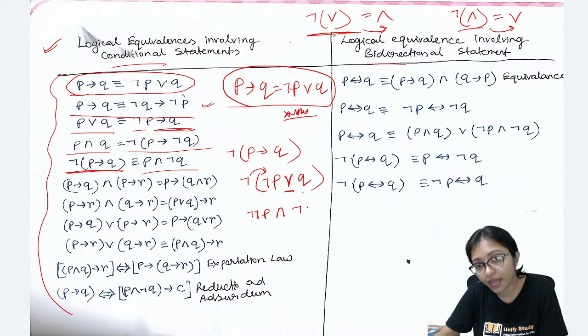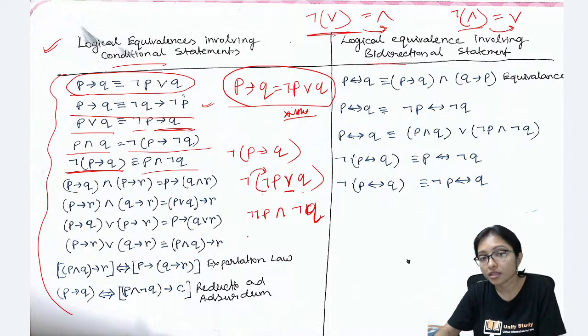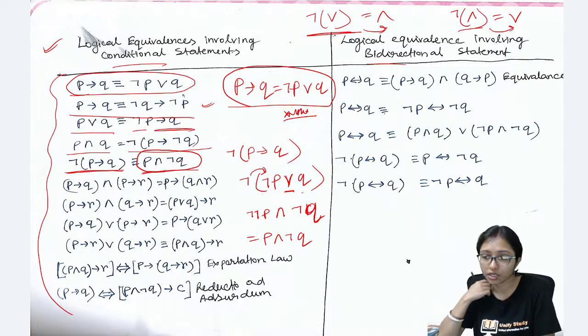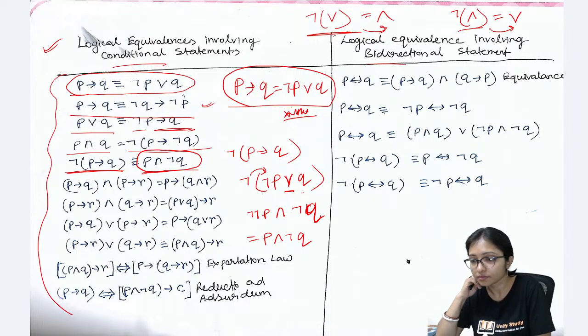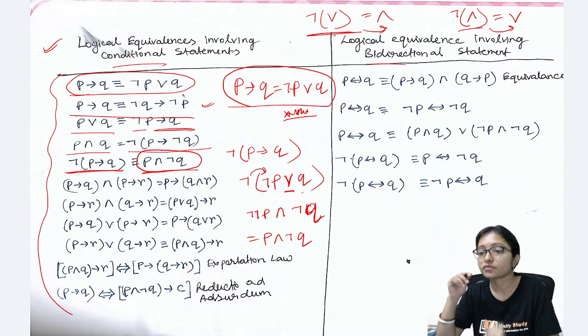And before this another negation will come, negation Q. That's why it will be P. Double negation means P and not Q. This is the way you are getting this P and not Q. Okay, clear? Clear? Yes.